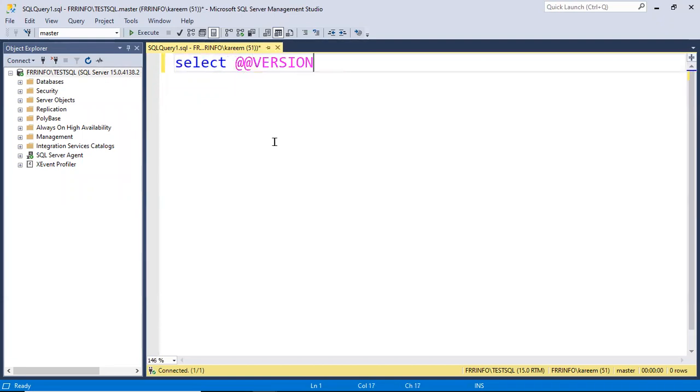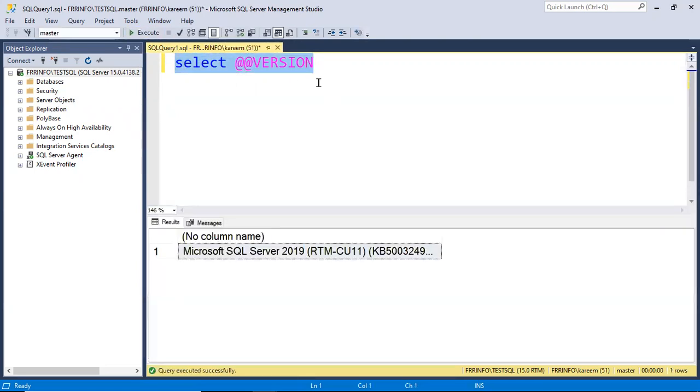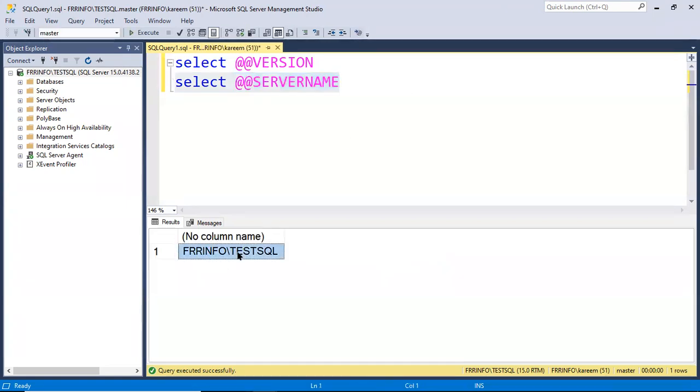We can use this simple command, select version, to see which version we are working with right now. Always remember, select the command and execute. It is saying SQL Server 2019 version. In the same way, select server name: right now we are working with which server? Test. Like this, simple commands of 1-2 lines we can remember.